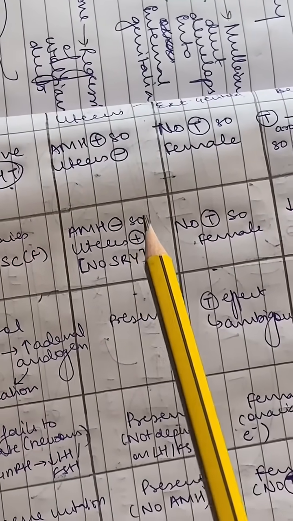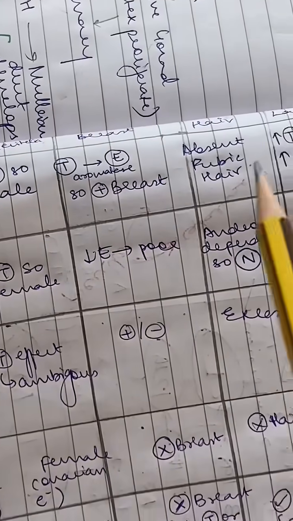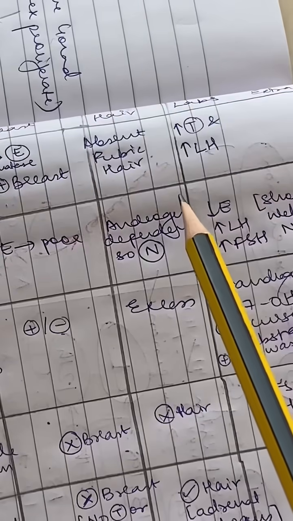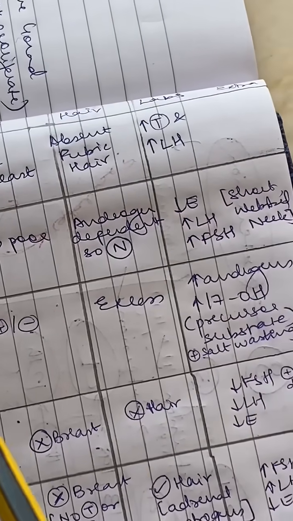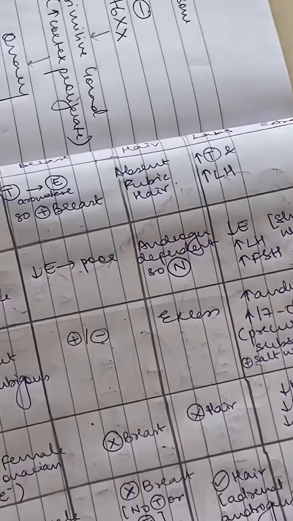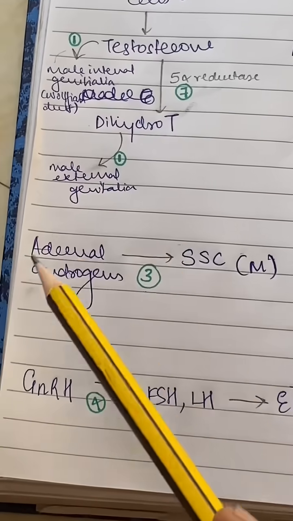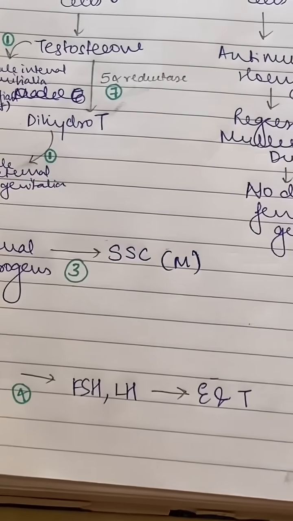So AMH is absent, uterus is present, no testosterone, so external genitalia is also of the female. Breast development is poor because you need estrogen for breast development. Hair is androgen dependent, so it's normal again. Self-explanatory lab values. They also have a short stature, web neck, etc. You know those.